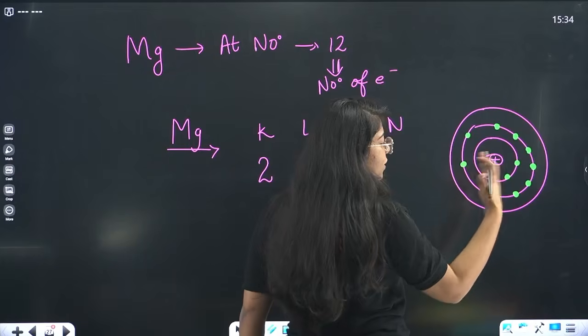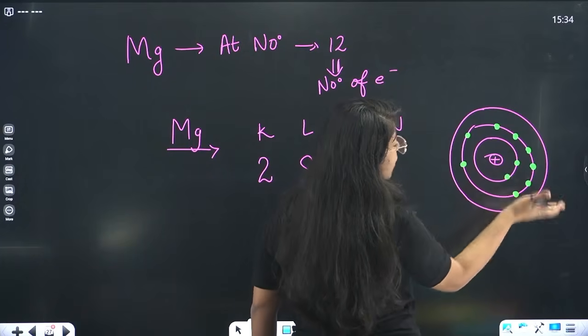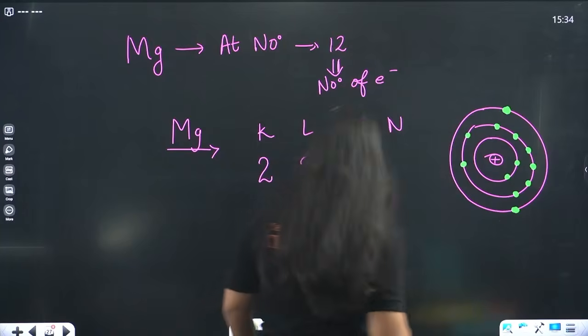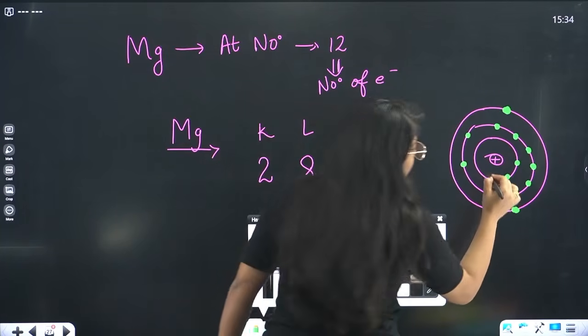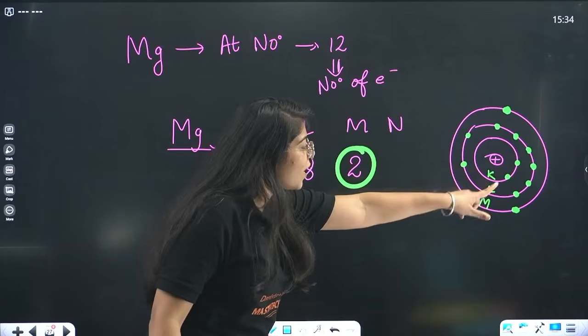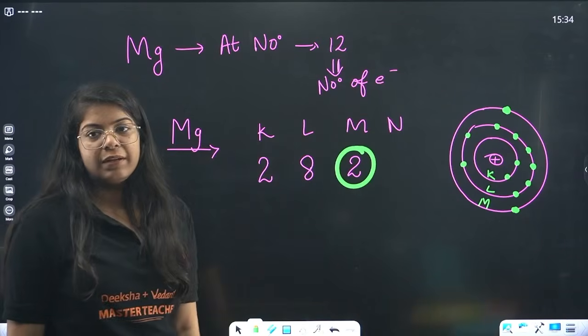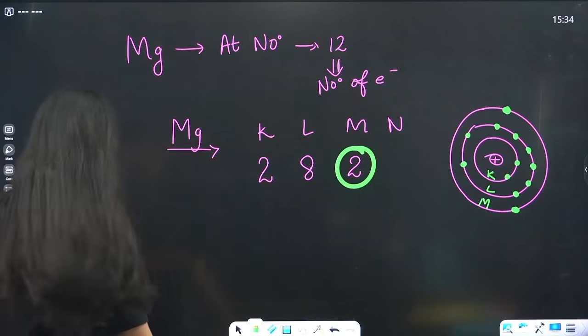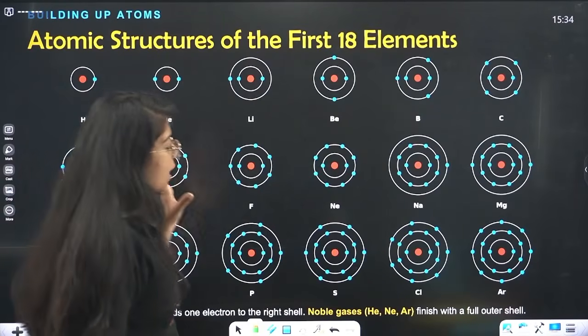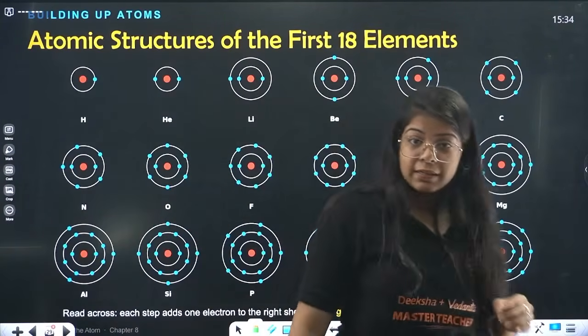Okay, they will adjust themselves. Then the remaining 2 electrons will be in the M shell. So this, beta, is your K shell, L shell, M shell. N equals 1, N equals 2, N equals 3. Understood? And similarly, you can draw this for all the atoms in your periodic table, literally.